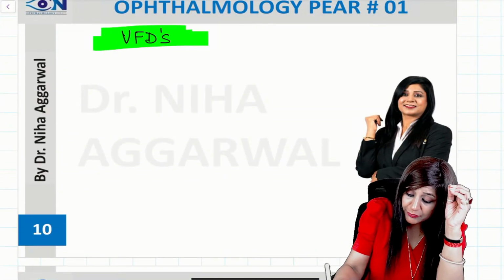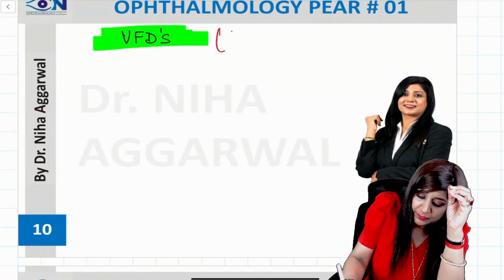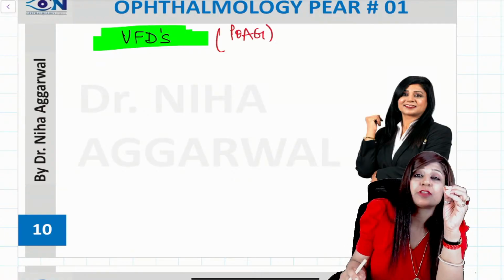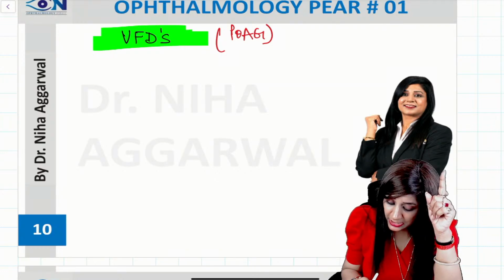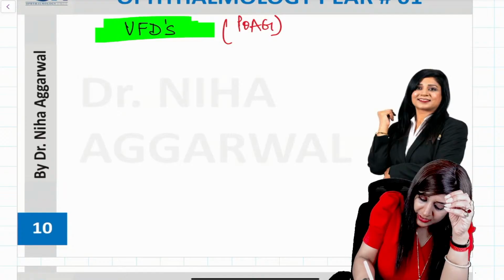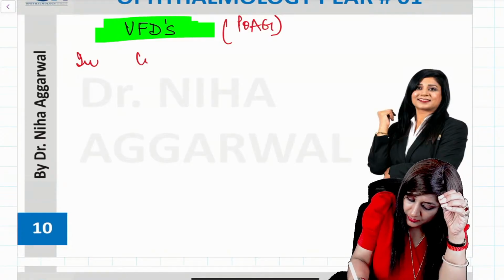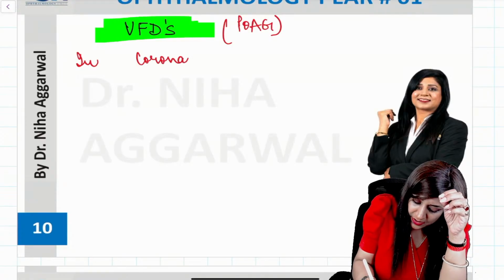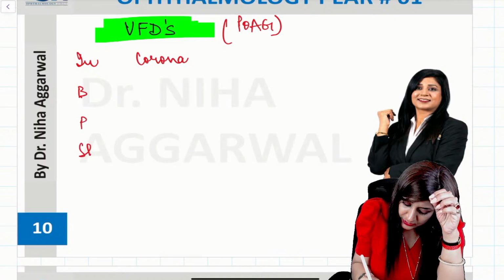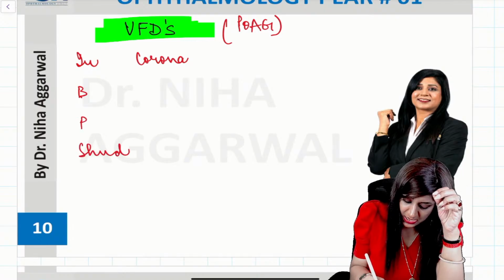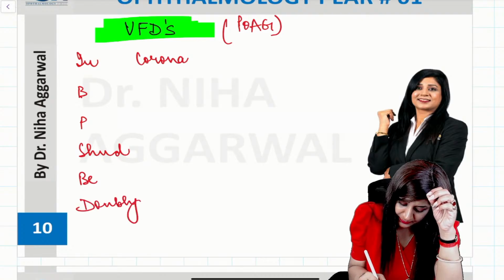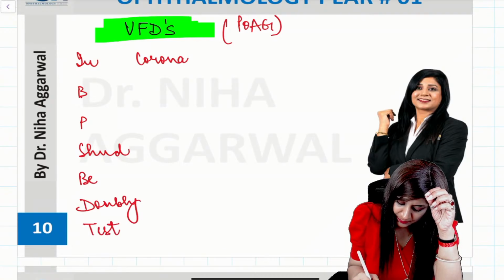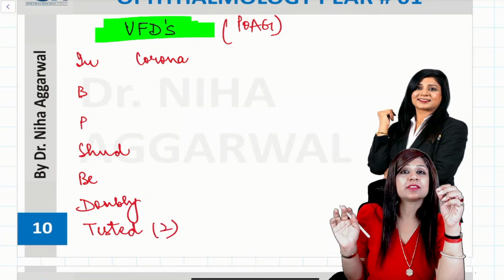So visual field defects, basically I am talking about the primary open angle glaucoma. Visual field defects in a patient of primary open angle glaucoma, you should always know the sequence. And for this we have a mnemonic in corona. B, P, should, P, W, doubly tested. In corona, BP should be doubly tested.